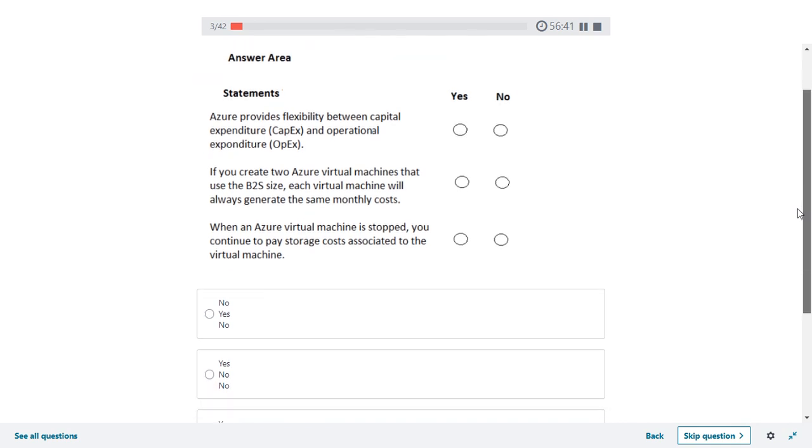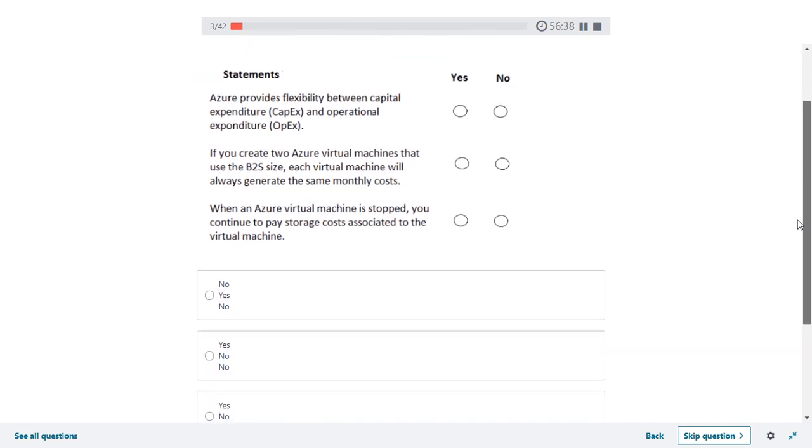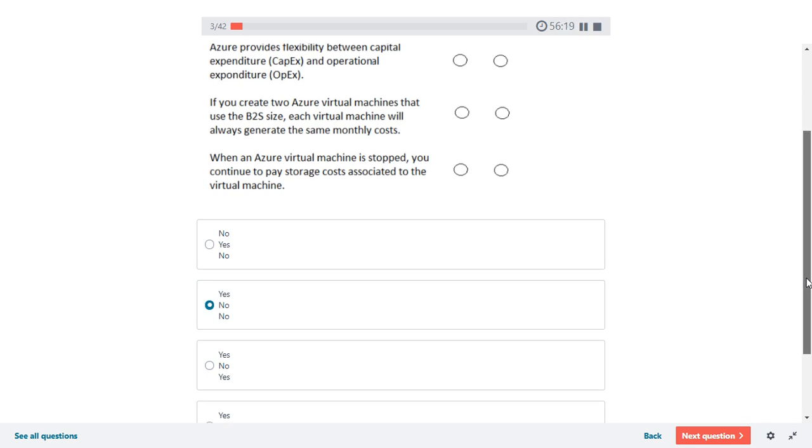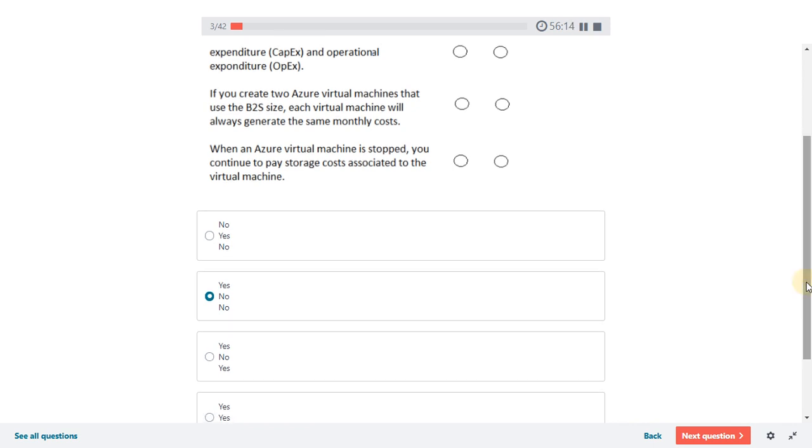So this is the question about availability and flexibility. The first statement should be yes. Next, if the size is the same, will a virtual machine always generate the same monthly cost? No. Storage cost we need to pay, so it should be yes. So: yes, no, yes. I think this is the answer.